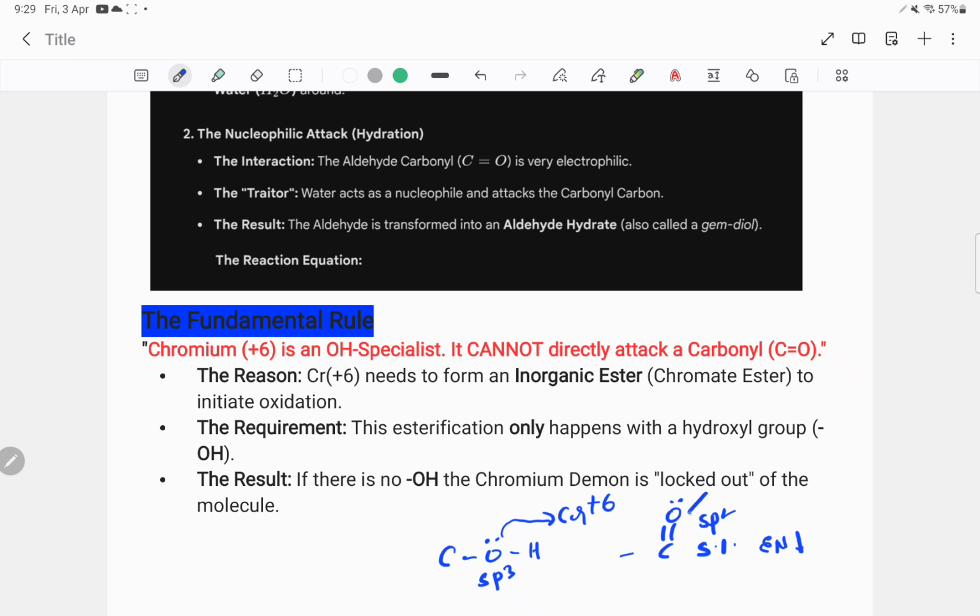So with C double bond O, chromate cannot approach. Esters only form with OH groups, right?